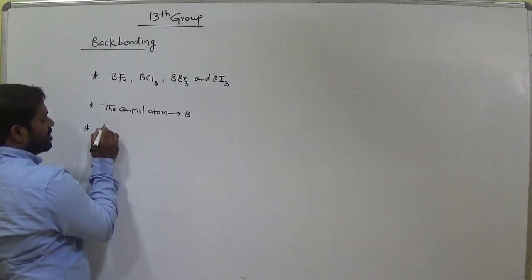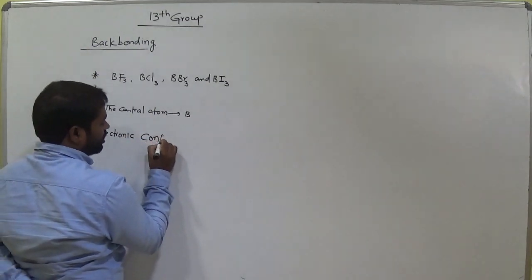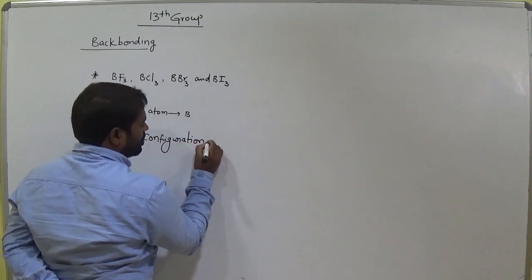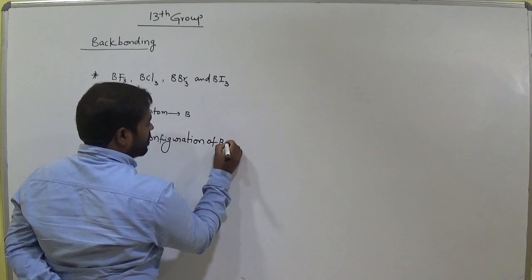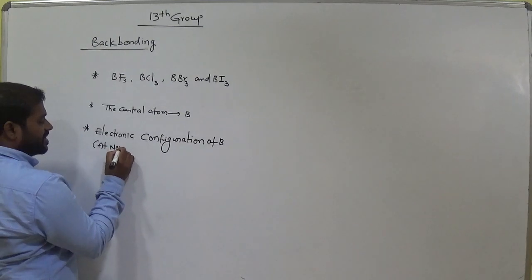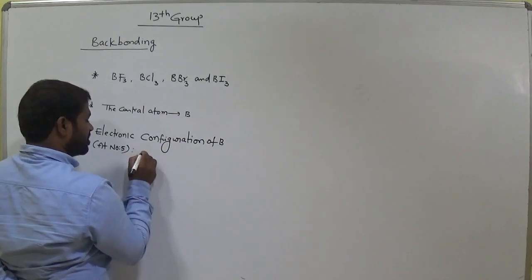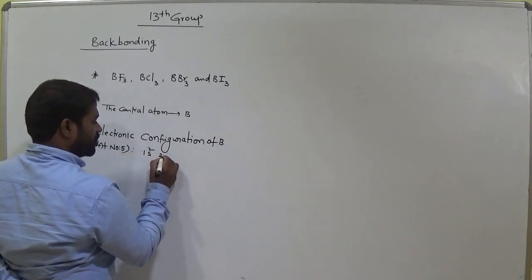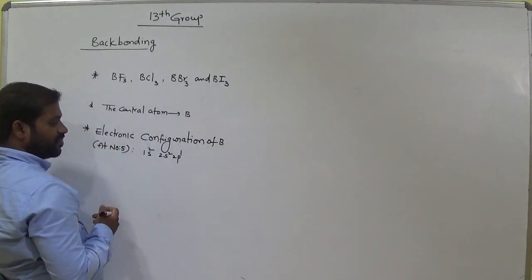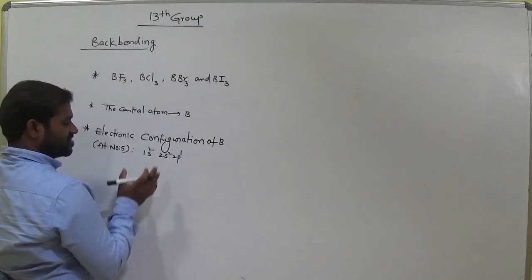Electronic configuration of boron: its atomic number is 5. Am I right? Now what is its electronic configuration? 1s2, 2s2, 2p1. Am I right? In the ground state.